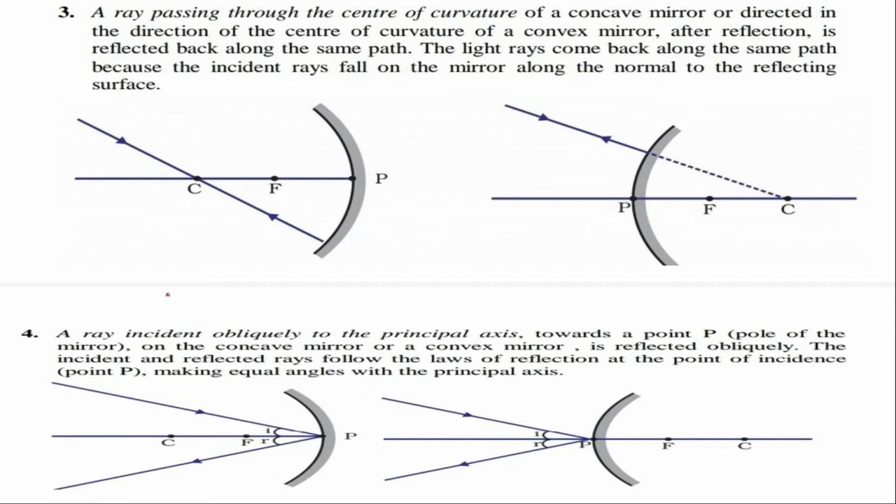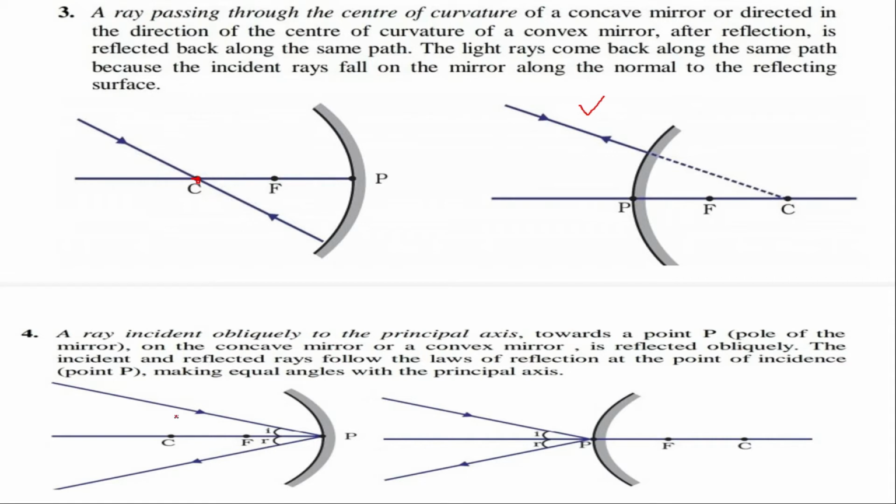So we are observing in case 1, it is passing really through the center of curvature. See, this is the center of curvature, but it is coming in the direction of the center of curvature in case of a convex mirror. After reflection from the mirror, it will reflect back along the same path from where it came. That means as the incident ray came on a path, the reflected ray will also go by the same way.